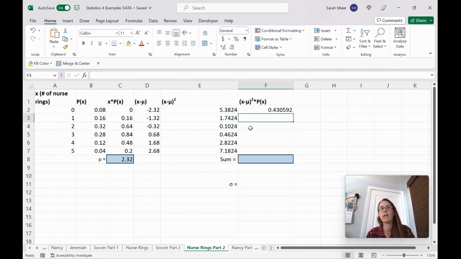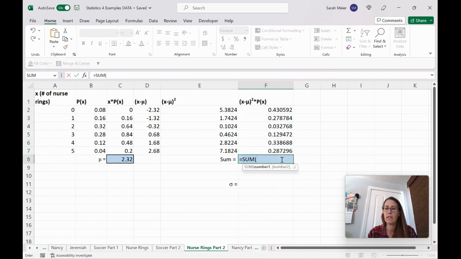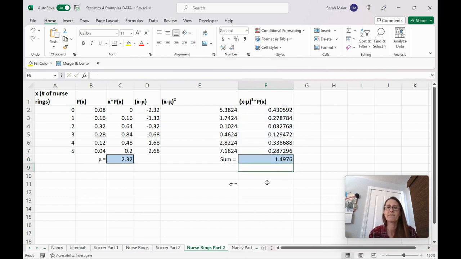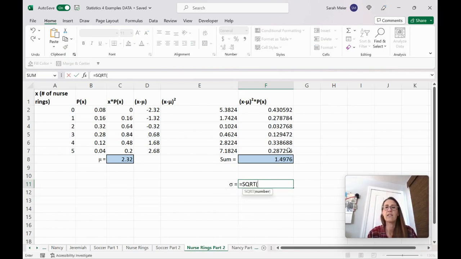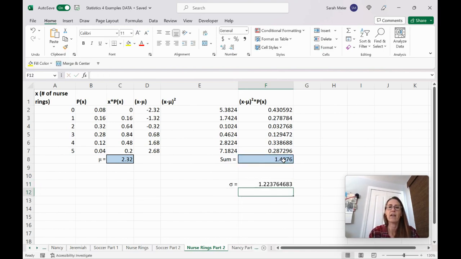Always be careful that you're not skipping or picking the wrong column. And now we're going to add those all up. And that's our variance. And by square rooting our variance, we get our standard deviation of 1.224.